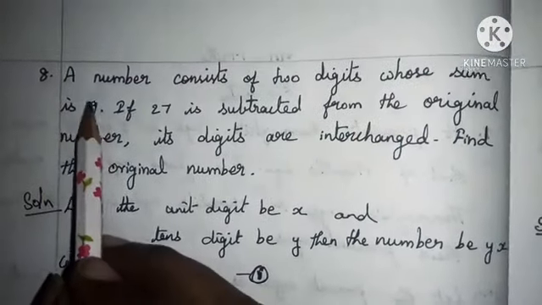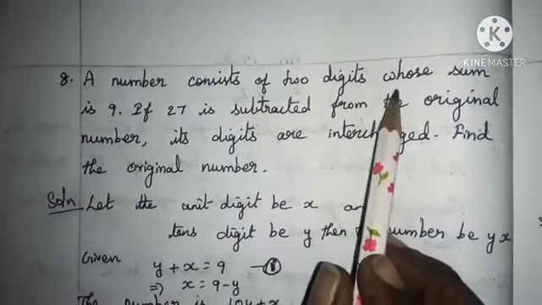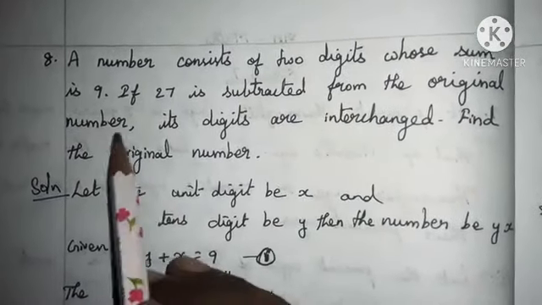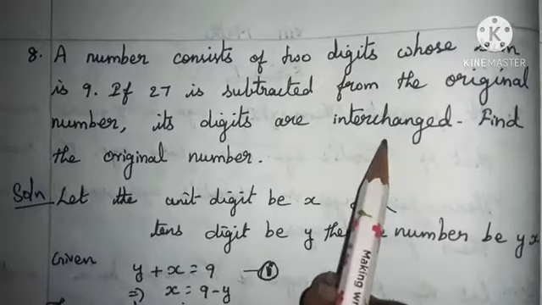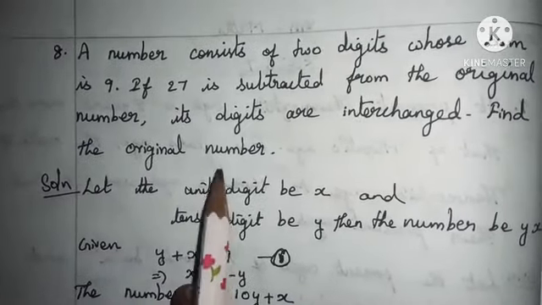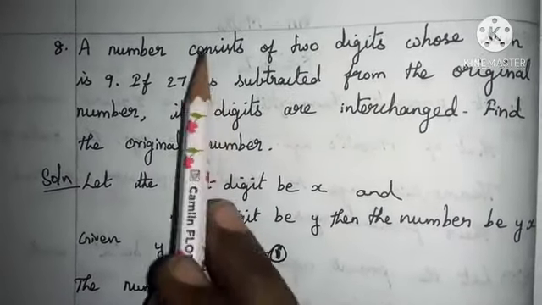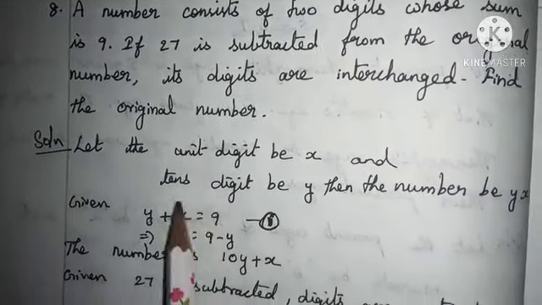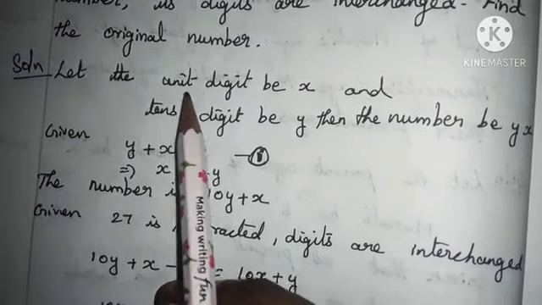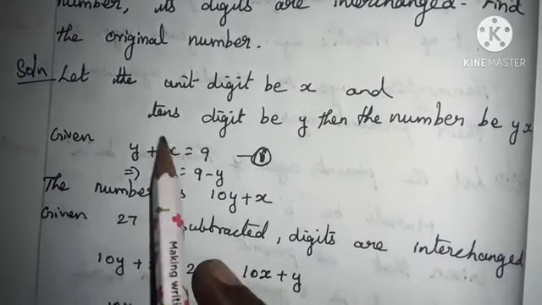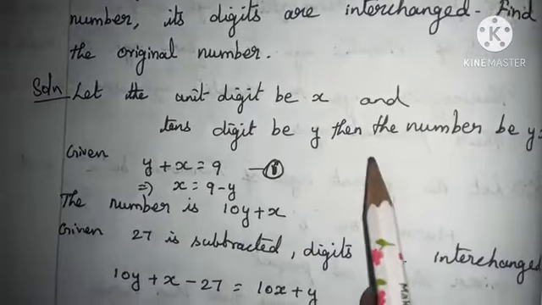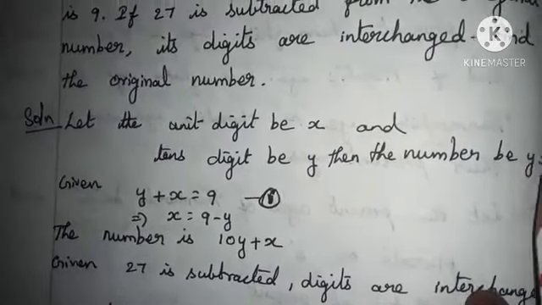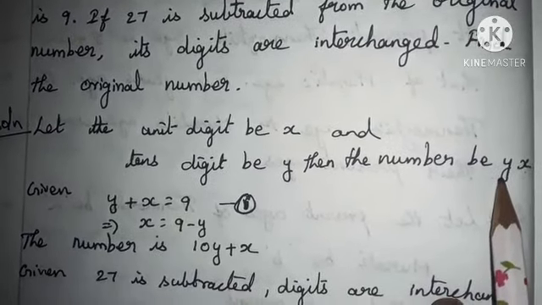Eighth sum. A number consists of two digits whose sum is 9. If 27 is subtracted from the original number, its digits are interchanged. Find the original number. Here also they have given two cases. Using these two cases, we are going to find out the original number. For that, first we consider the unit digit of that number to be x and the tens digit to be y. Then the number we are going to get is yx. Here x is in the unit place and y is in the tens place.